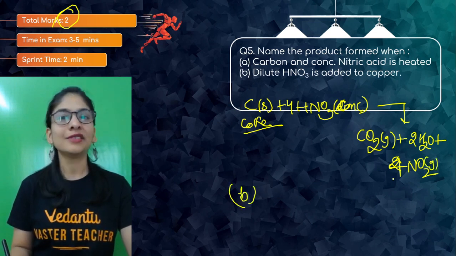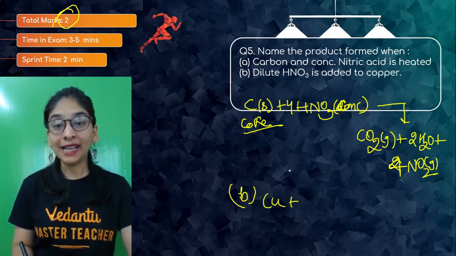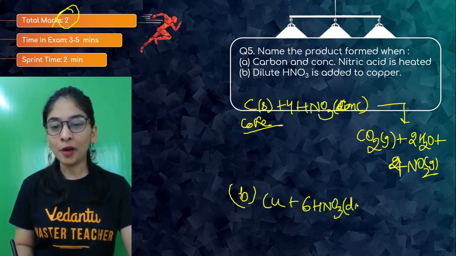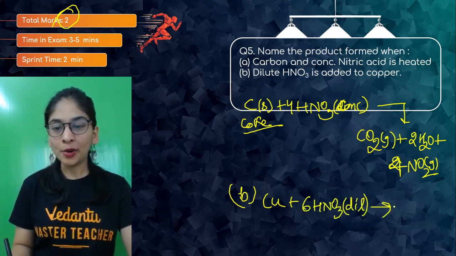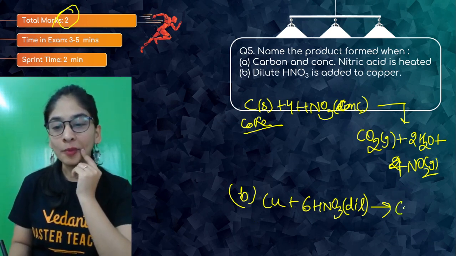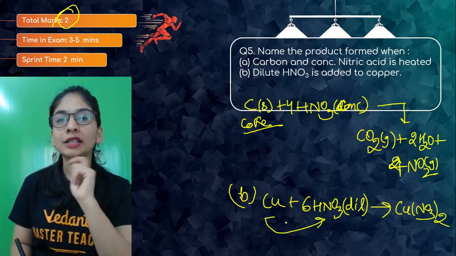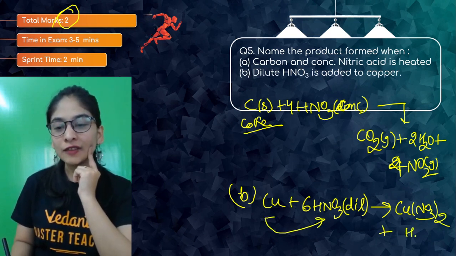This is a gas with reddish brown fumes. Yeah. Copper. We are having copper. Dilute nitric acid. You have to put more amount of acid. In the diluted form, as I told, you will get nitric oxide, NO. So copper will be there. The product that I'm going to get with copper is what? Basically, copper nitrate. Because whenever metal reacts with acid, you will get metal salt. You must have got hydrogen, but here that will give you water because it will get oxidized.